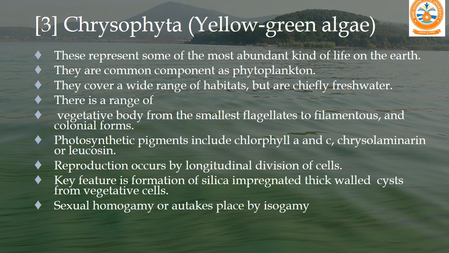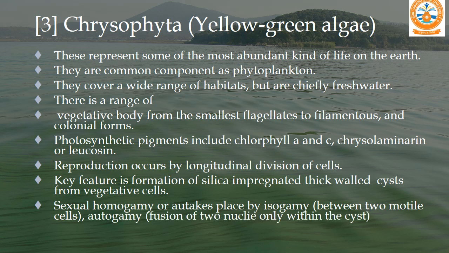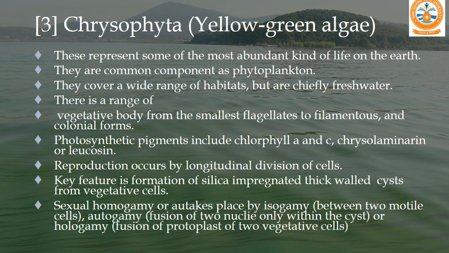Sexual homogamy or autogamy takes place by isogamy, autogamy or hologamy type of methods. Here isogamy means reproduction or fertilization between two motile cells, meaning similar kinds of cells. Autogamy means the fusion of two nuclei only within the cyst, and hologamy means the fusion of protoplast of the two vegetative cells.